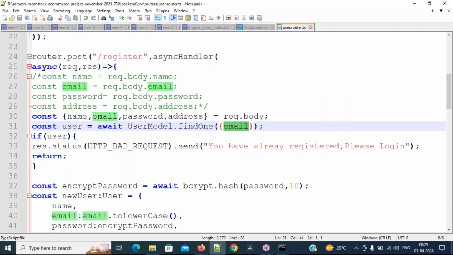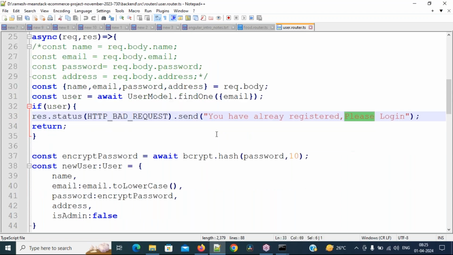We use findOne. If the email is there or not, we are checking. If the email already exists, I'm showing here: you have already registered, please log in. Okay, if you try to register with the same email a second time, I'm not allowing it, only one email, one time. And then after, I am showing password related things also.